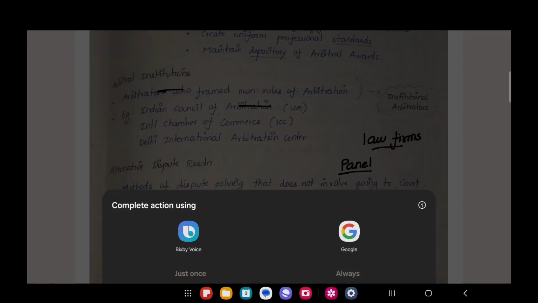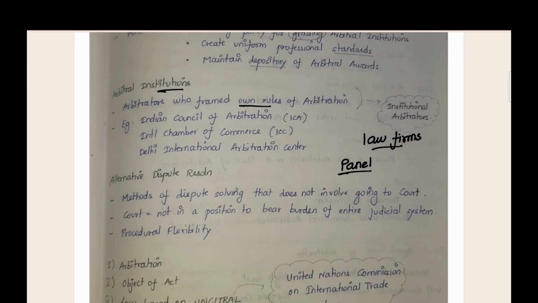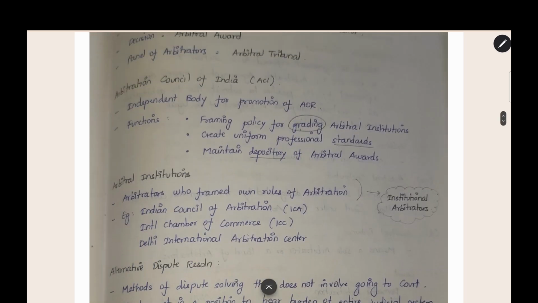Since it is a law firm, the persons will be very experienced, and it will be proper when we go to an arbitral institution. Examples are Indian Council of Arbitration, International Chamber of Commerce, Delhi International Arbitration Center. These are the arbitral institutions, and one of the functions of ICA is grading arbitral institutions. There are several arbitral institutions. The ICA will grade them: grade 1 arbitral institution, grade 2 arbitral institution, like that there will be grades. Grading means it is based on the performance, how many cases they are solving, how it is working, what the operation of the arbitral institution is. Like that they will see and they will grade.